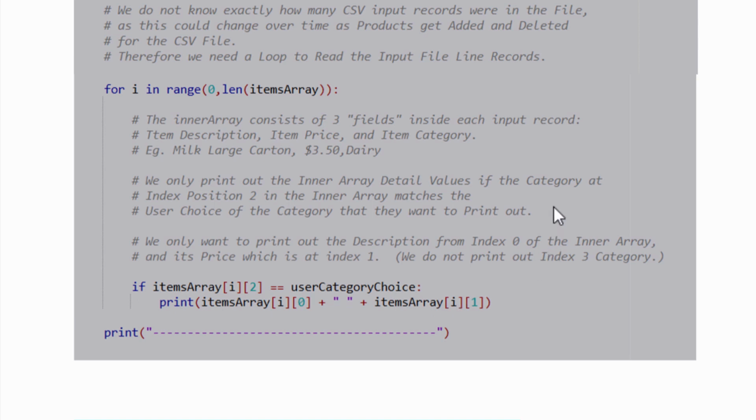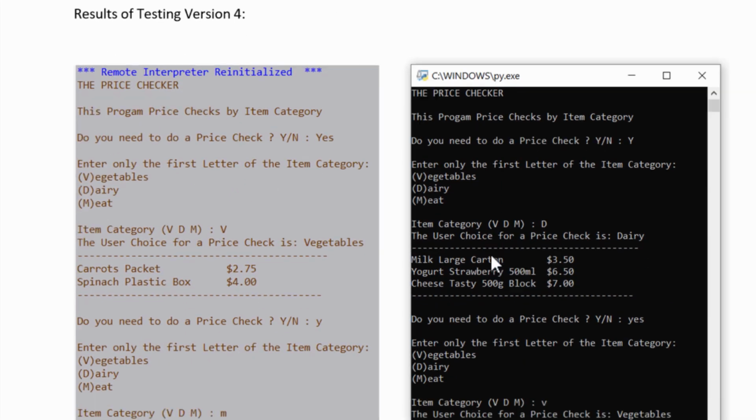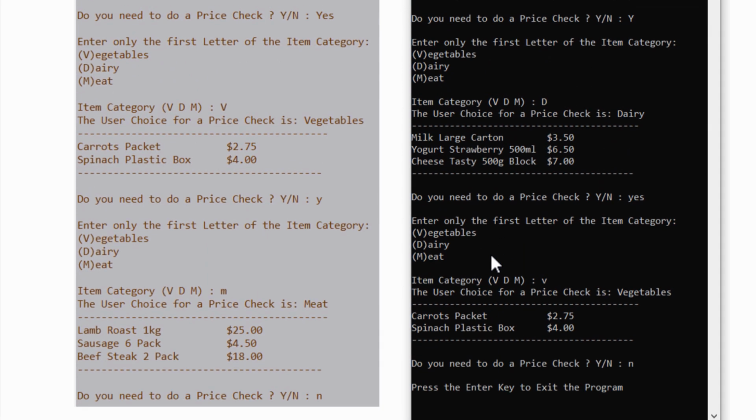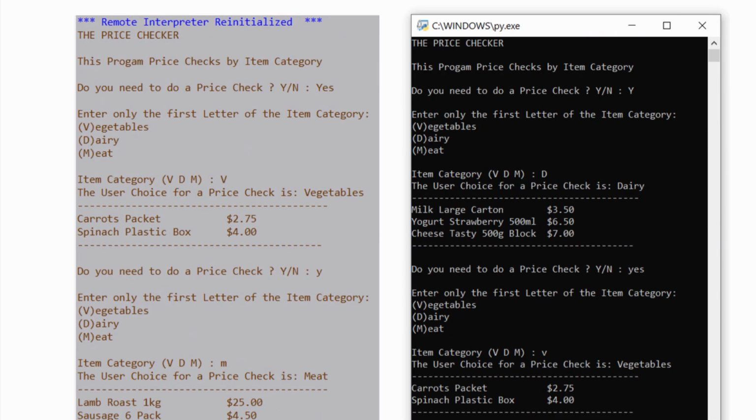They've chosen a category. We want to make sure we only pick items out of the array which match that category. So what should happen here is that when you run it, all my pages just won't go at the right spot where I want them.